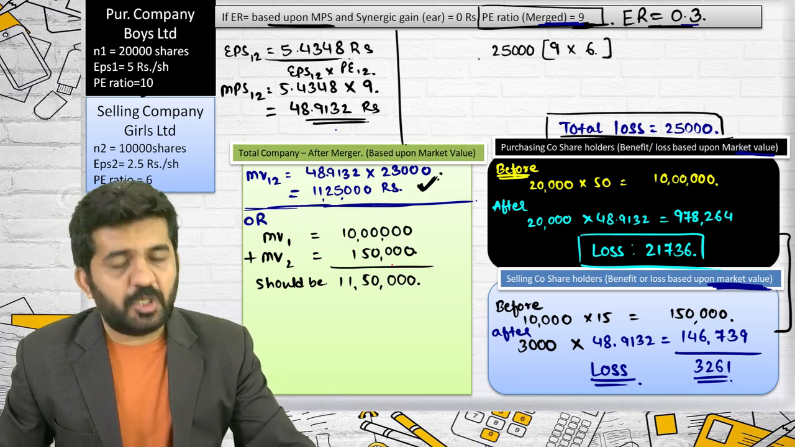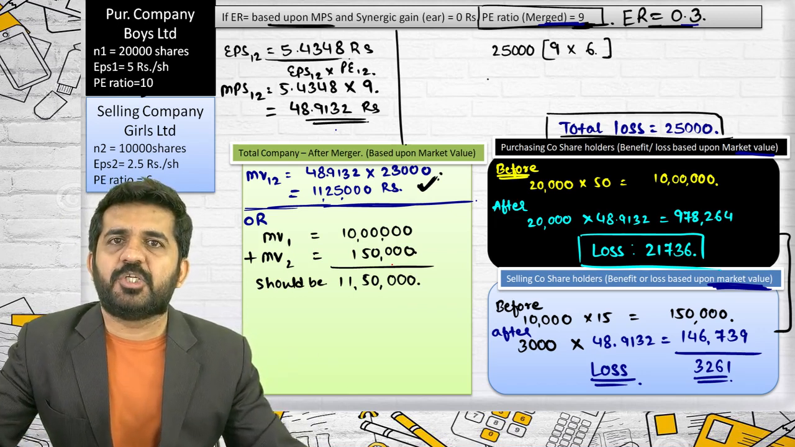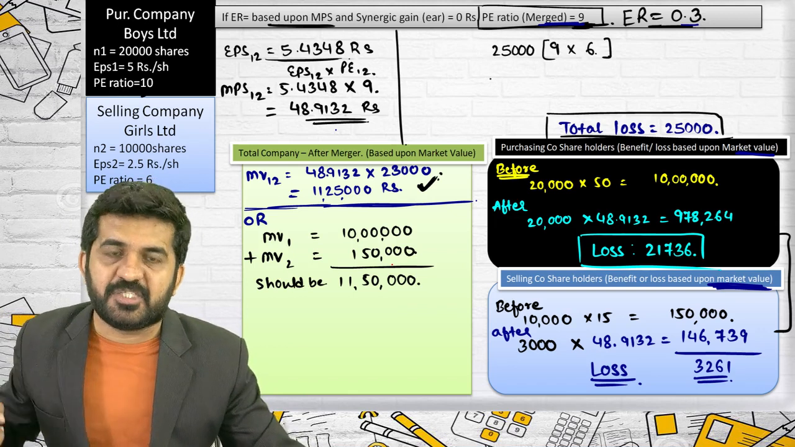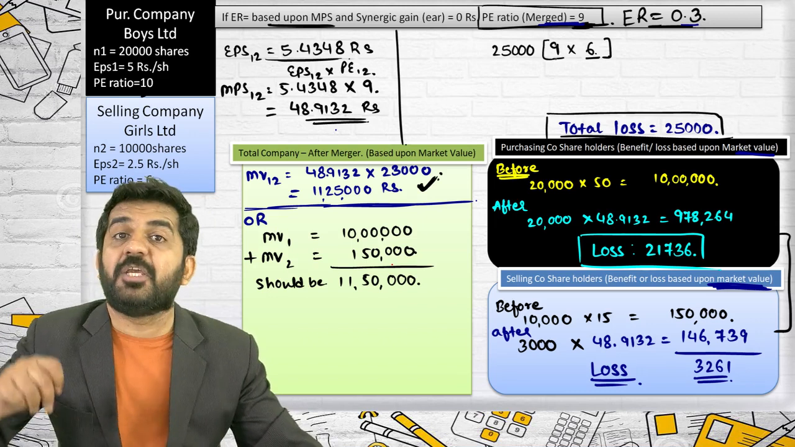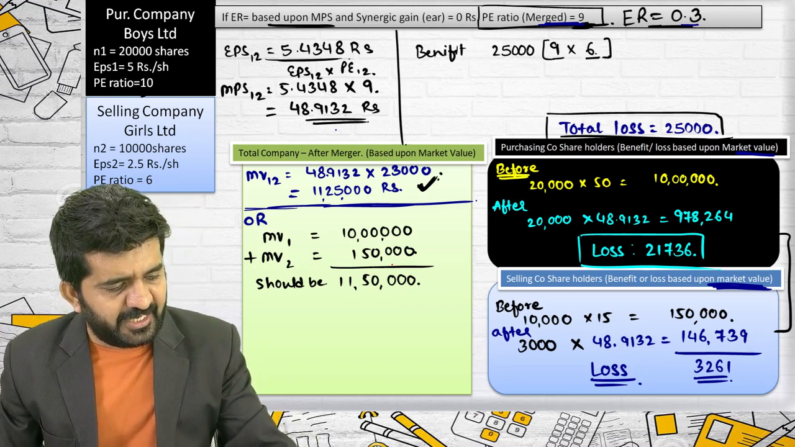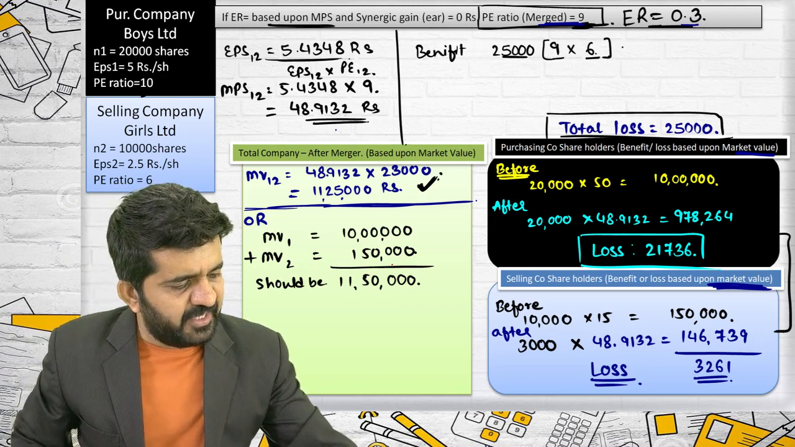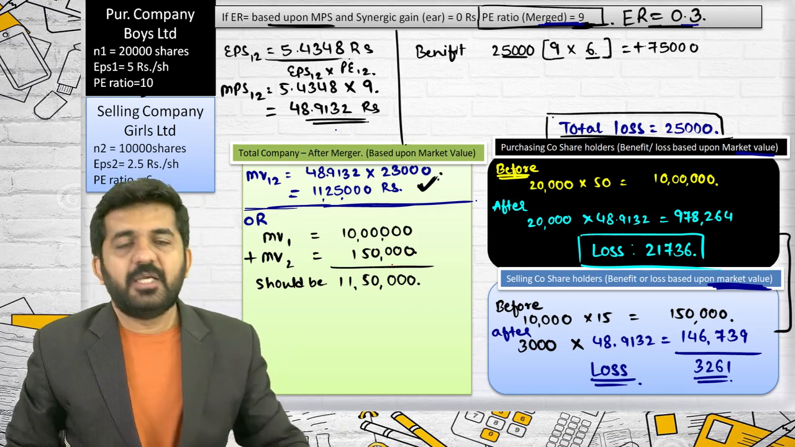What she has done is she has first found out the profit of shareholders of the selling company. Previously its PE ratio was 6. Now its PE ratio is 9. So this is a benefit. And she is correct. She has multiplied it with earnings. 25,000 into 3 will be 75,000, but it is positive.